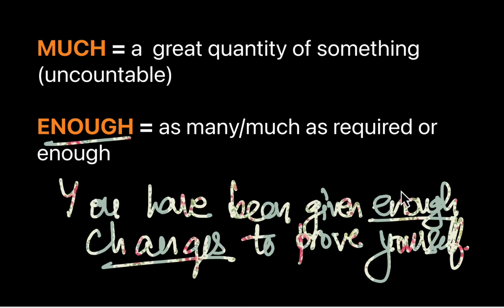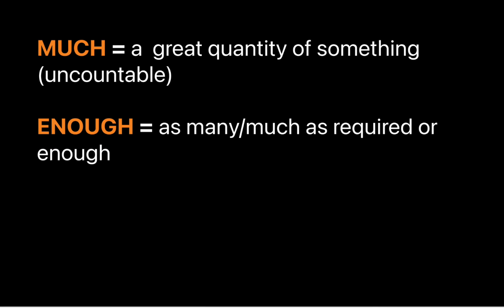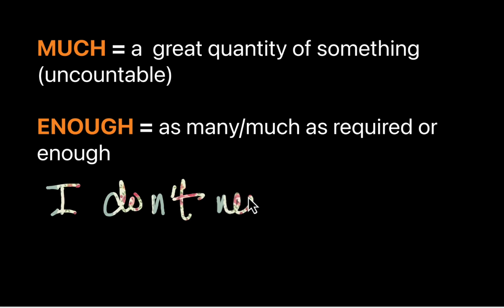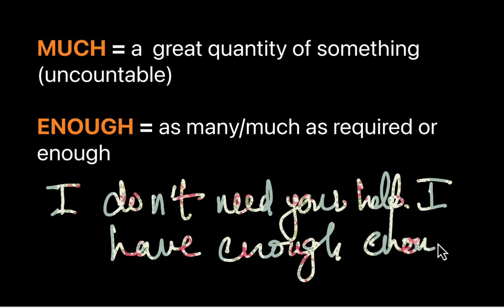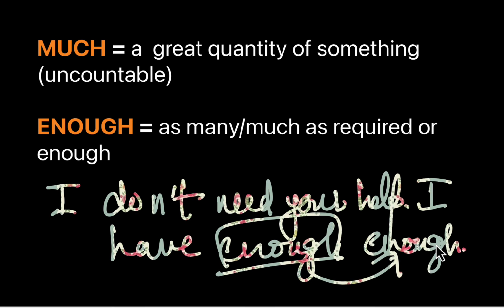We can also use it with an uncountable noun. Let's take an example. I do not need your help. I have enough money. Enough what? Money. Money in the amount, in the quantity that is sufficient for me, that is required. Enough what? Enough money, which is uncountable in nature. And that's how we use enough. It's very simple, very straightforward.